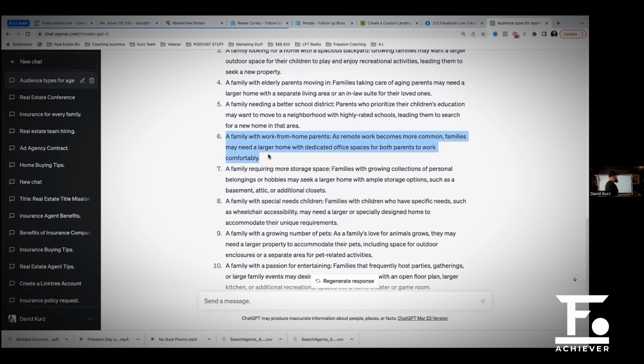So I'm going to type this up here. Where's my pen? I'm going to put this up here. Family with work from home parents. My handwriting sucks, guys, so bear with me.